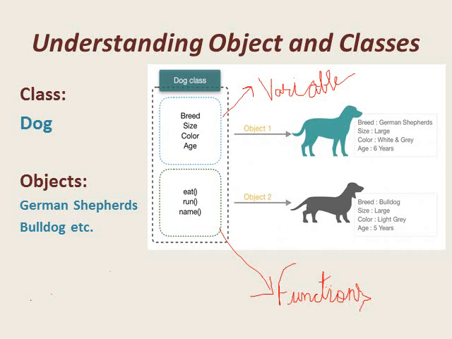Means we can say that object 1 is German Shepherd and object 2 is Bulldog and each variable is having their different features like object 1 is having the breed German Shepherd, size large, color white and grey, age 6 years. Similar manner, object 2 has different features like breed is bulldog, size is large, color is light grey and age is 5 years. But both the objects share a common behavior and this is eat, run, name.